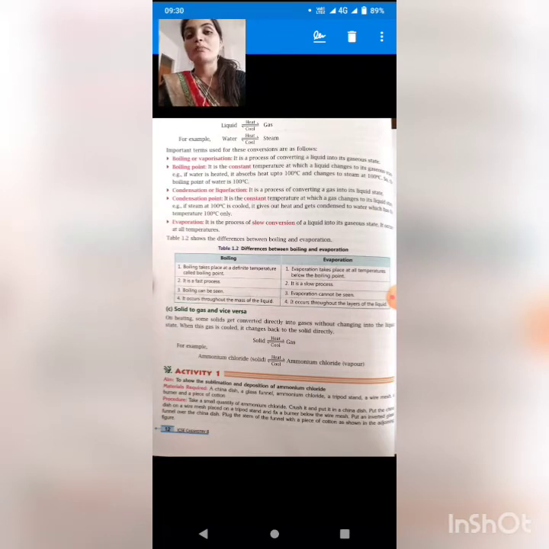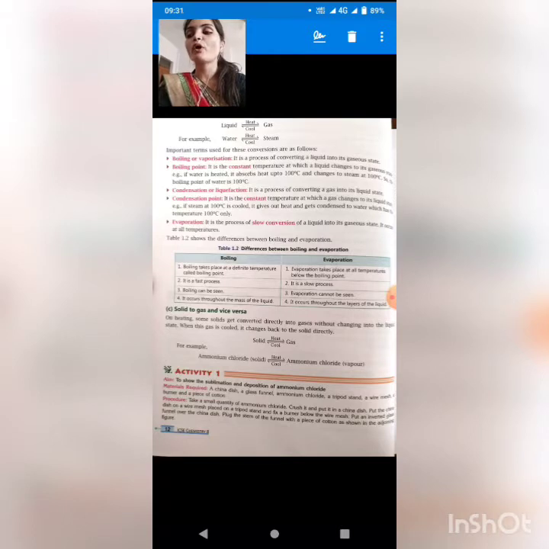Okay. Now what is the difference between boiling and evaporation? The difference between vaporization and evaporation is just equal to the difference between boiling and evaporation. See, students, with the help of this diagram, we will be able to conclude what the difference is between boiling and evaporation, because boiling is just equal to vaporization, okay, but evaporation is different.